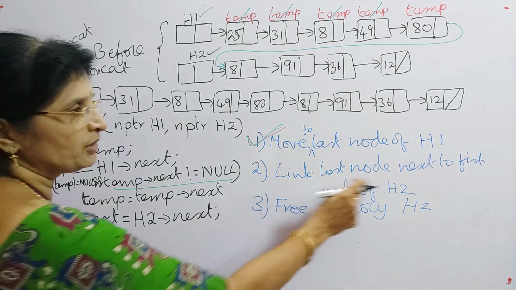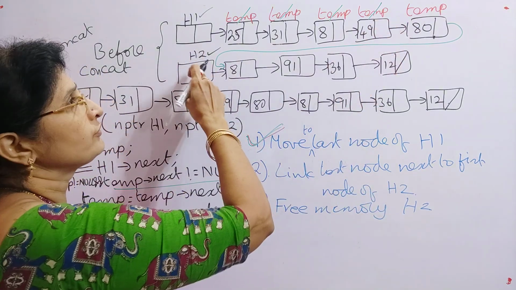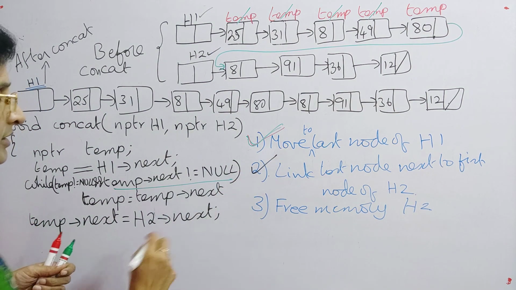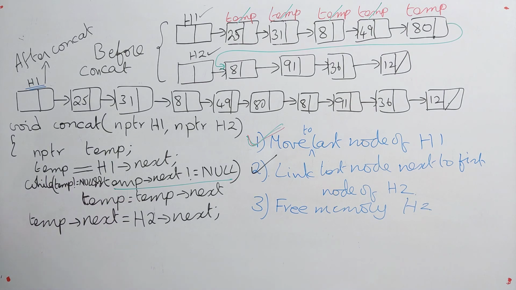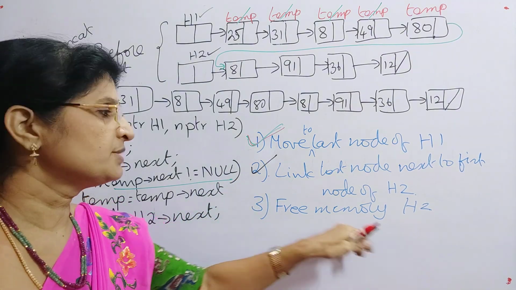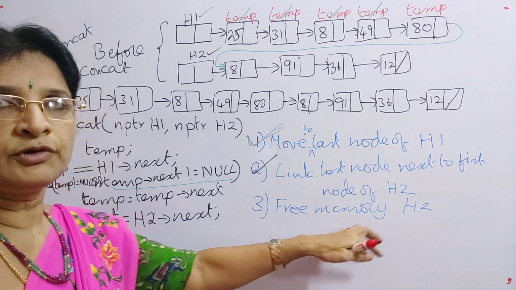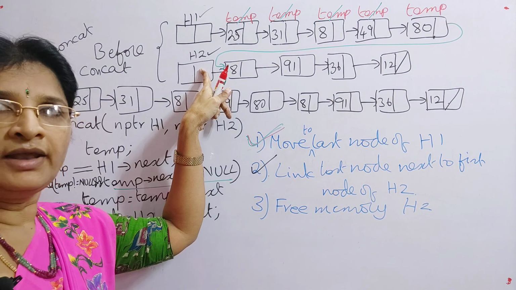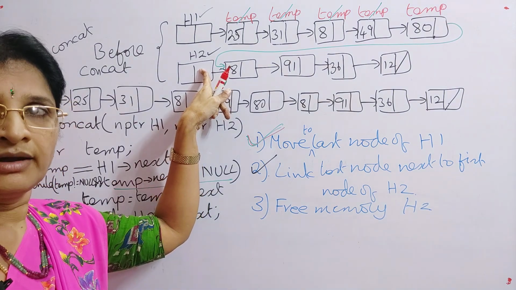So have you provided this link from the last node of the first list to the first node of the second list? So this has been done. So this step is also over. So now free the memory of H2. So this depends upon the application. If you delete H2, then we will lose the address of the header node.